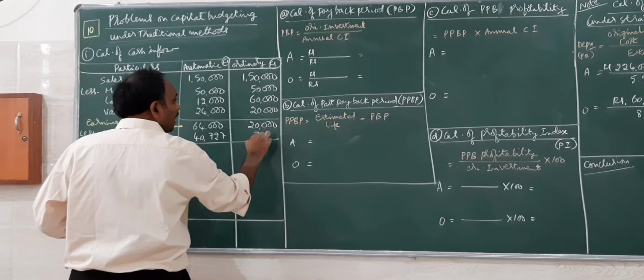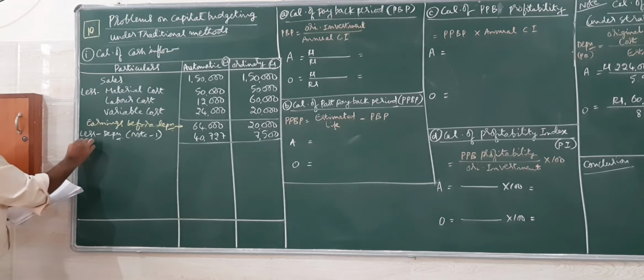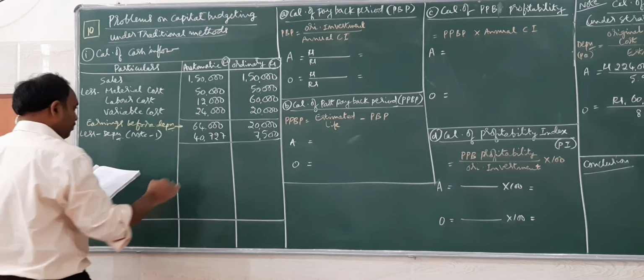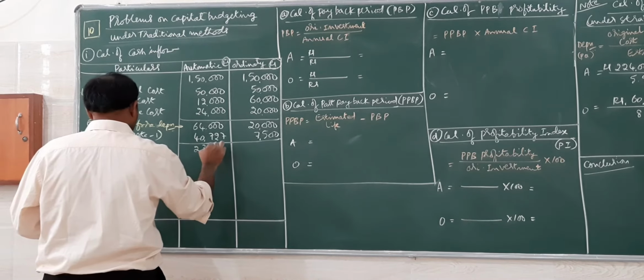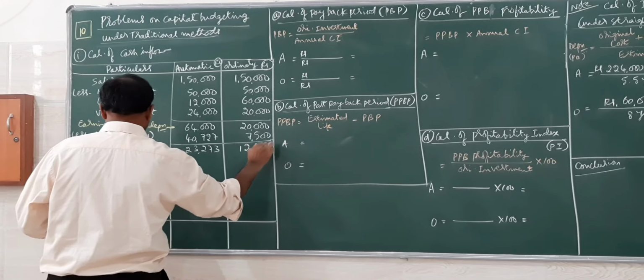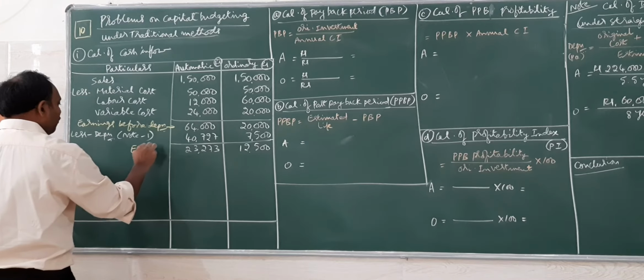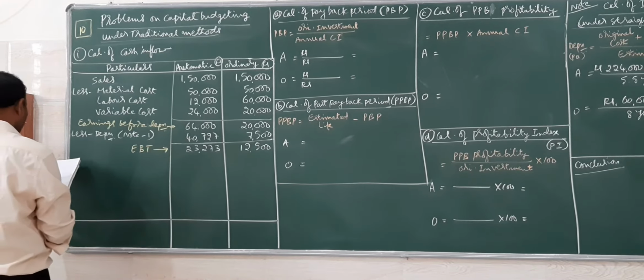40,727 and 7,500. Remember, first we have to deduct, then we have to add. So 23,273 and 12,500. This is earnings before tax.